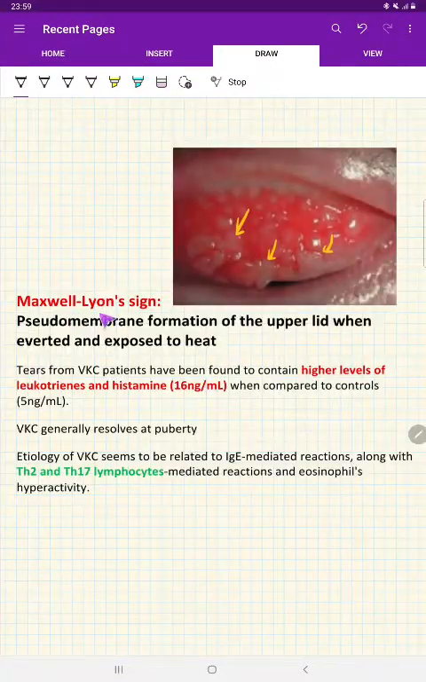Another important sign is Maxwell-Lyon sign. What is Maxwell-Lyon sign? Basically, in this picture, what you are seeing is the upper eyelid. Now here are the papillae, right? So see, this is a pseudomembrane formation which is seen in the upper eyelid. When inverted, we can see this, and when exposed to heat, this is basically seen in the upper eyelid. This is what is called Maxwell-Lyon sign, which is characteristic of VKC. And when you take the patient's tears, they will have high levels of leukotrienes and histamines, and this is actually said to be IgE mediated as well as Th2 and Th17 T helper cell lymphocyte mediated.